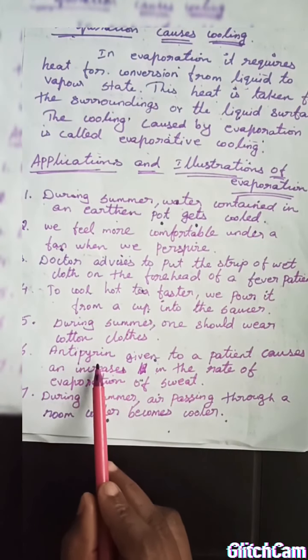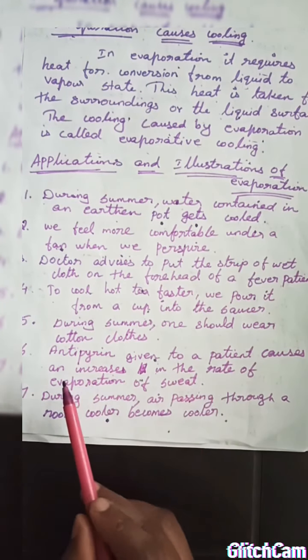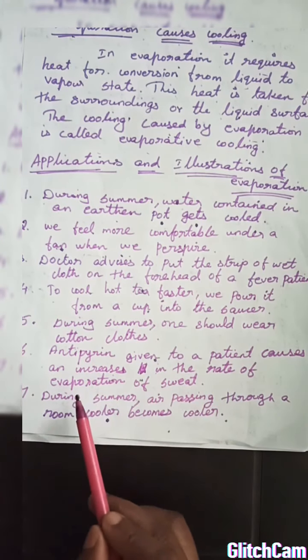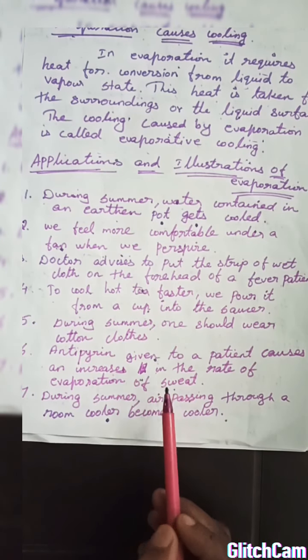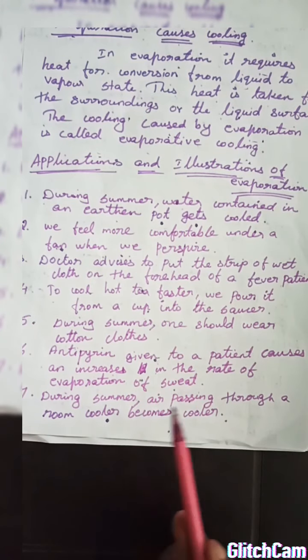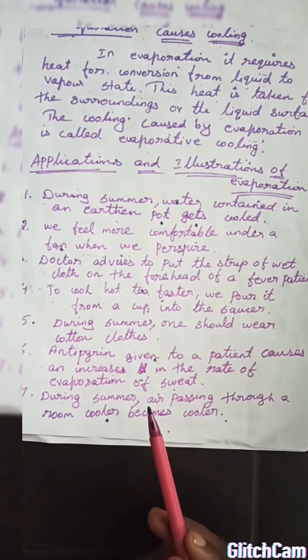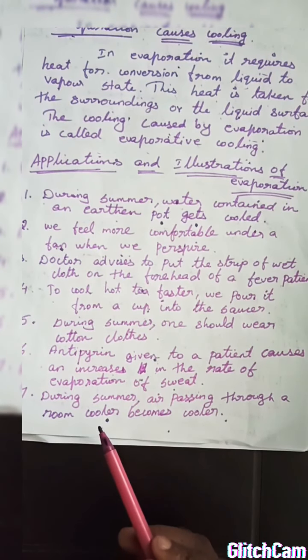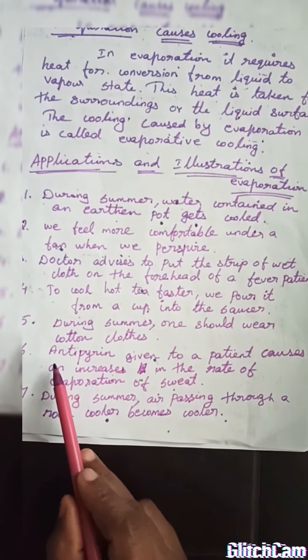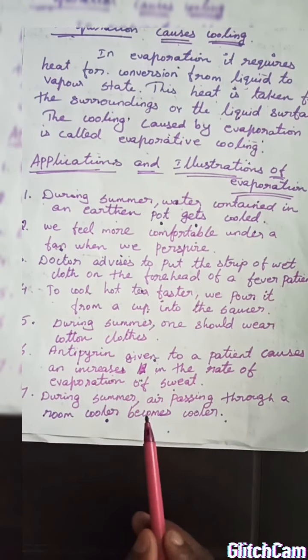Next, antipyrine given to the patient causes an increase in the rate of evaporation of sweat. So if the sweat evaporates more, it needs heat. It takes the heat from the patient, so it reduces the temperature of the patient. That's why an antipyrine tablet is given.